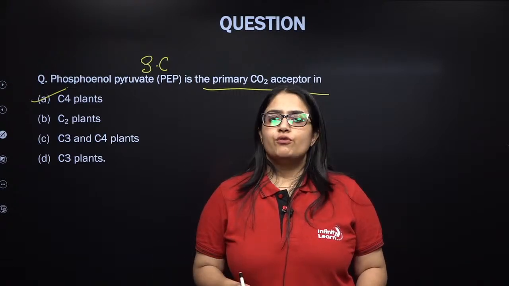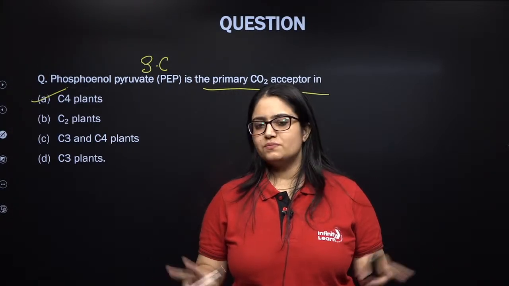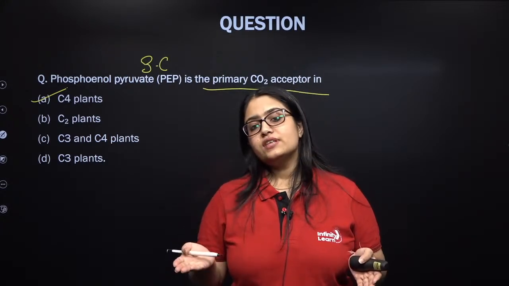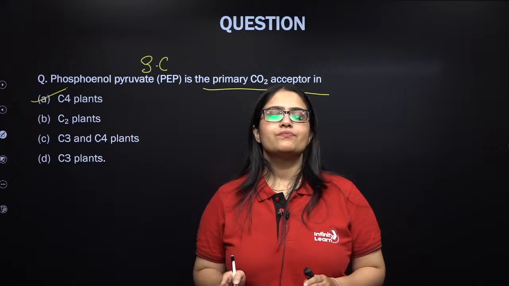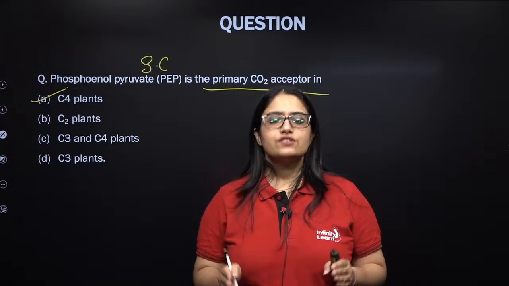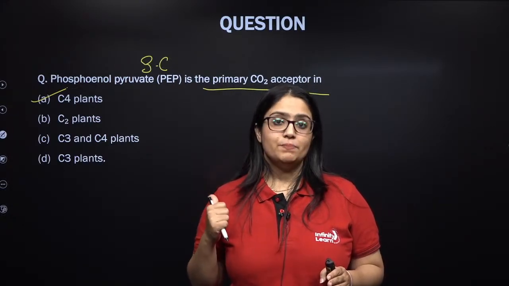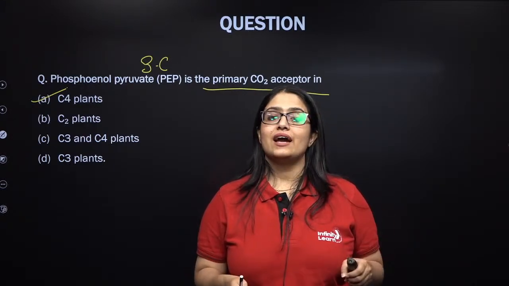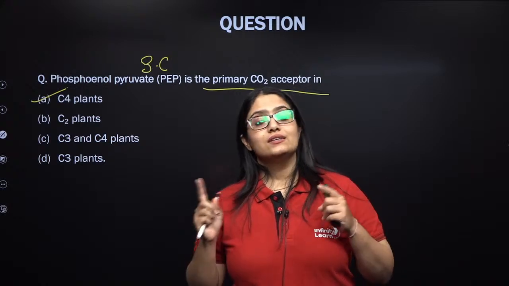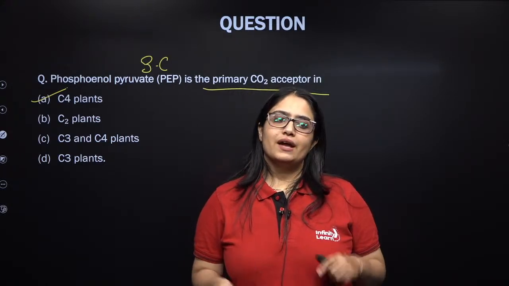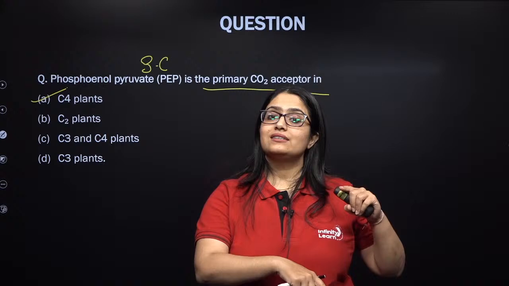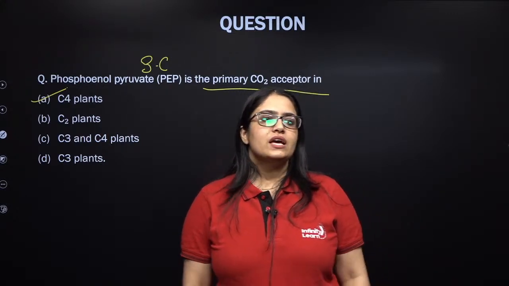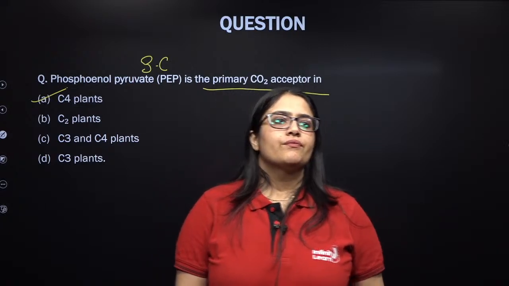In the case of C4 plants, there are two cells that participate in photosynthesis, the mesophyll cell and the bundle sheath cell. In the mesophyll cell of C4 plants, primary carboxylation takes place and the first CO2 acceptor is PEP, a 3-carbon compound. The second fixation takes place inside the bundle sheath cell, where CO2 is accepted by RuBP again, but that is the second CO2 acceptor, not the first one in C4 plants. Is the concept clear, Krishna?